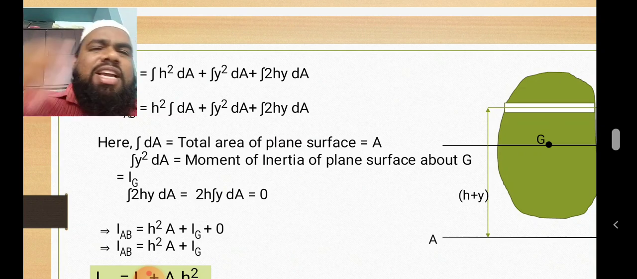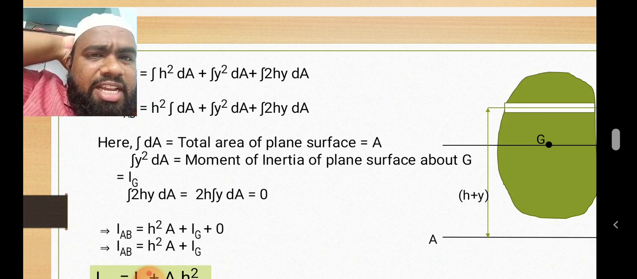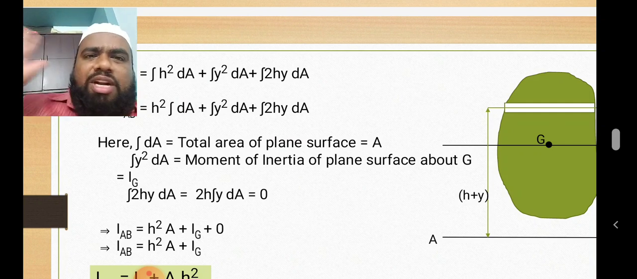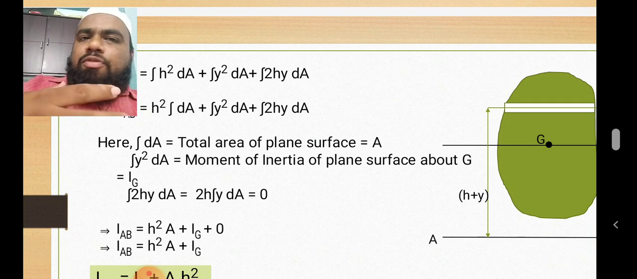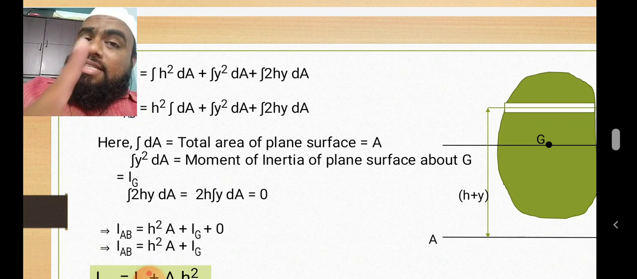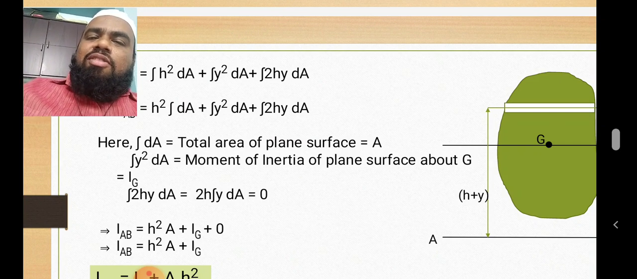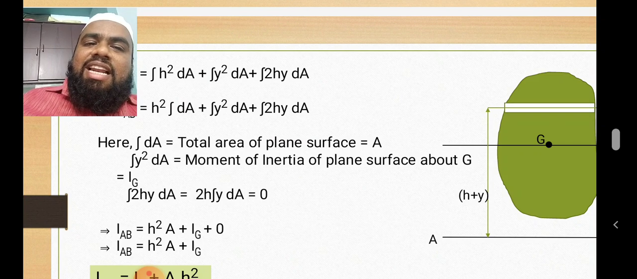Now why does integral y dA become 0, sir? Why does the integral y dA become 0? This is the compulsory doubt for every student. The student who doesn't get this type of doubt understands the concept very well, but 99% are failed to understand this logic. Why does that integral hy dA become 0?